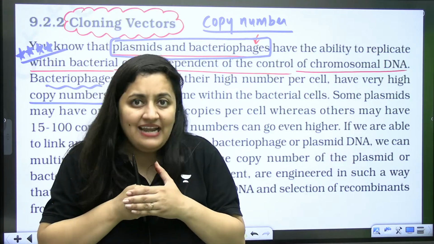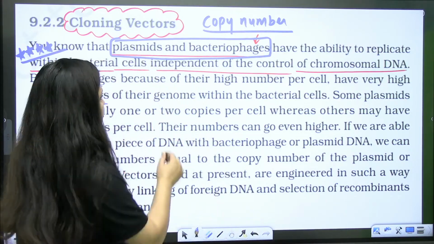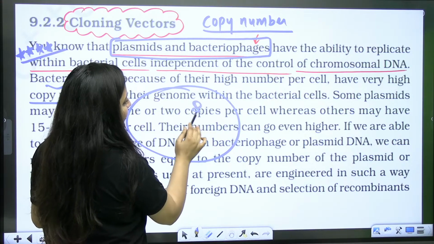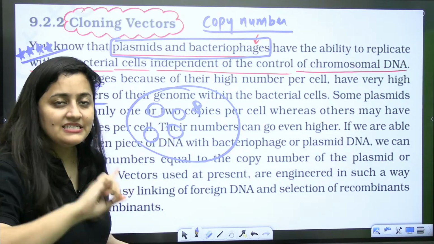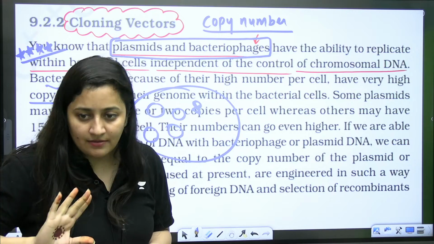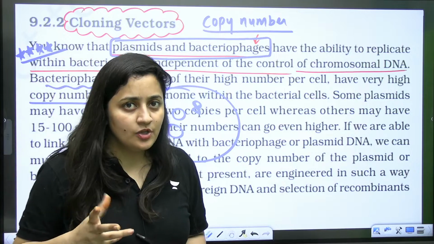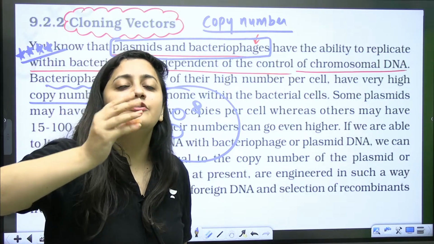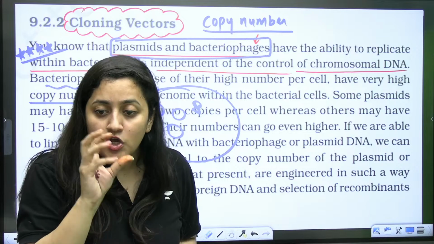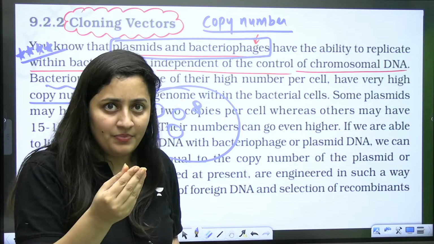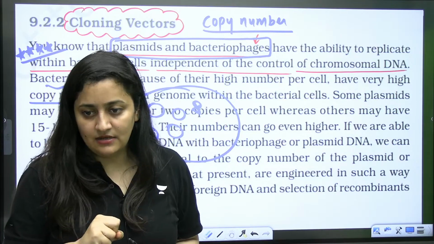and they can form multiple copies, but that copy number varies. Let's say a plasmid in a bacterial cell forms only 4 copies, meaning it can replicate only 4 times. So the copy number of this plasmid will be 4. Let's take the example of bacteriophages. In the bacterial cell, let's say bacteriophages can form 10 copies. So that bacteriophage copy number is 10. So copy number tells us the number of copies that a particular vector can form in a bacterial cell or in a host cell.